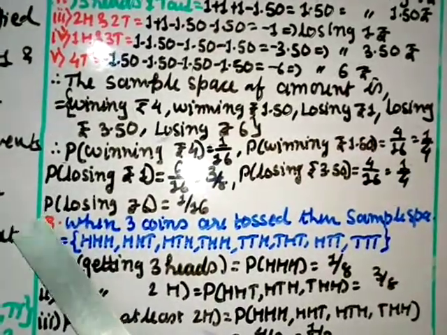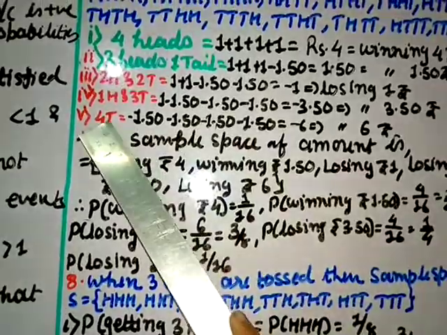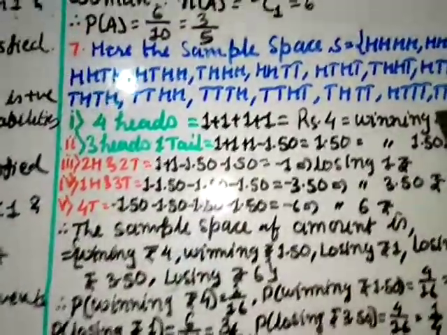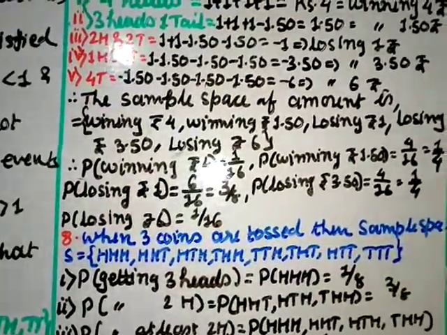Right, now P is the probability of losing rupees 6. When you lose rupees 6, you have got 4 tails, and 4 tails you have got only once, that means 1 by 16. So this is the answer for question number 7.